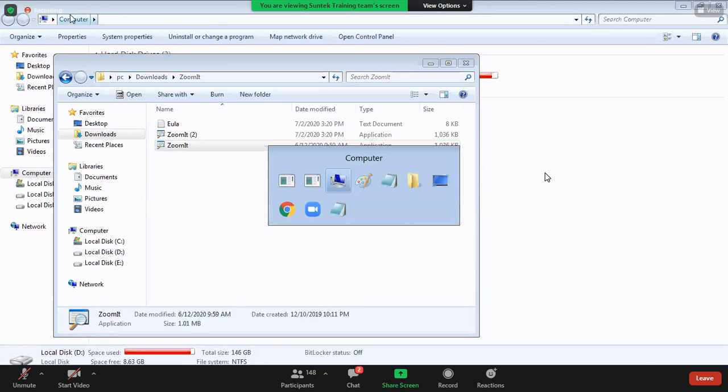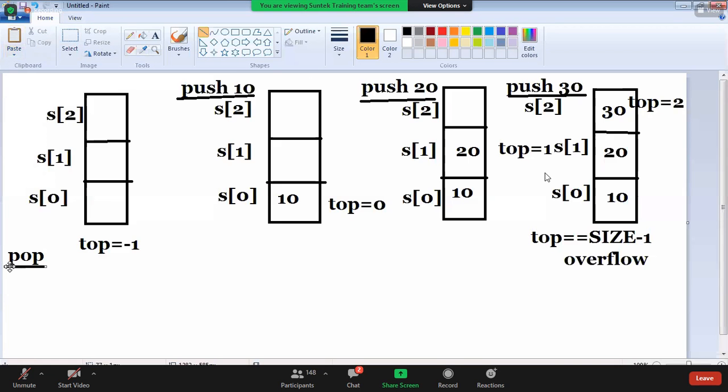Same way here also, if you want to pop, first the topmost element can be deleted, guys. What is the topmost element here? It's 30. The topmost element is deleted. While deleting, top value decrements by 1. Now I am applying pop operation. First which element is deleted? S of top will be deleted. What is S of top? S of 2 is deleted.